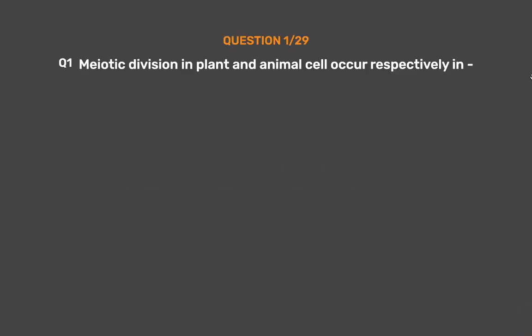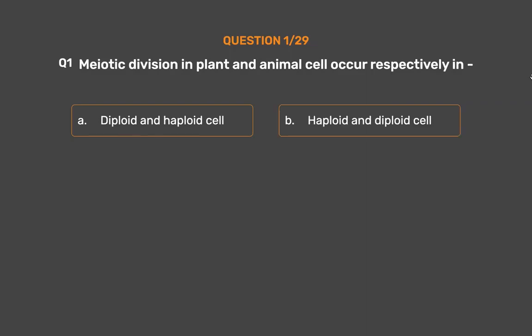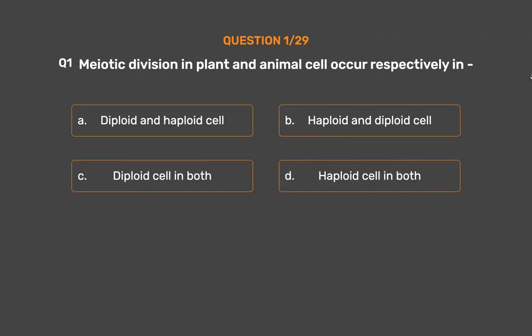Question number 1. Meiotic division in plant and animal cell occur respectively in Option A. Diploid and haploid cell. Option B. Haploid and diploid cell. Option C. Diploid cell in both. Option D. Haploid cell in both. The correct answer is Option C.